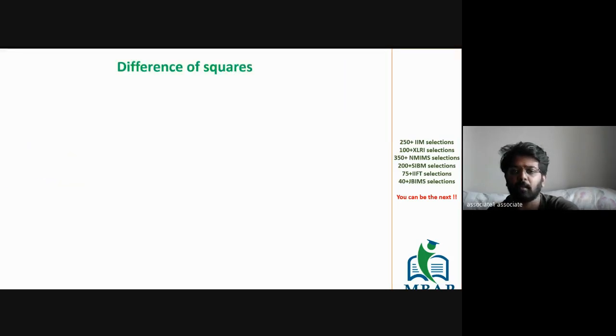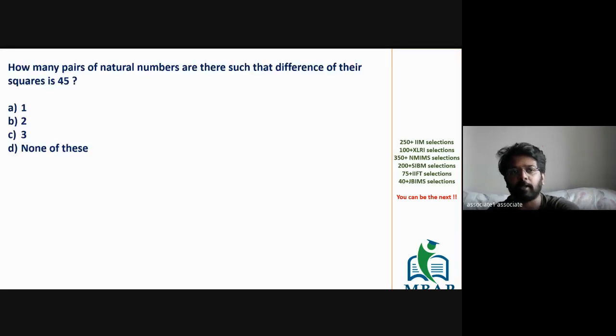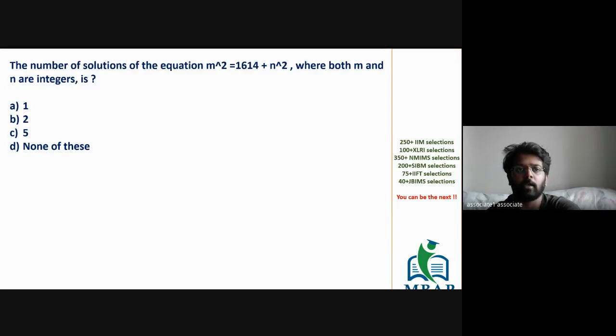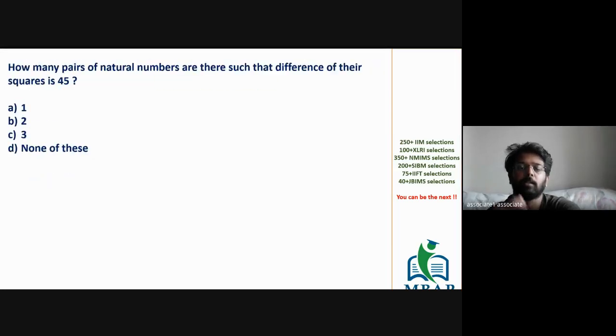Going ahead, let's see the next series of questions. The next series of questions is based on the pattern called difference of squares. The question is going to be of one of the following types. The most standard question is, in how many ways can you express a natural number as a difference of perfect squares?